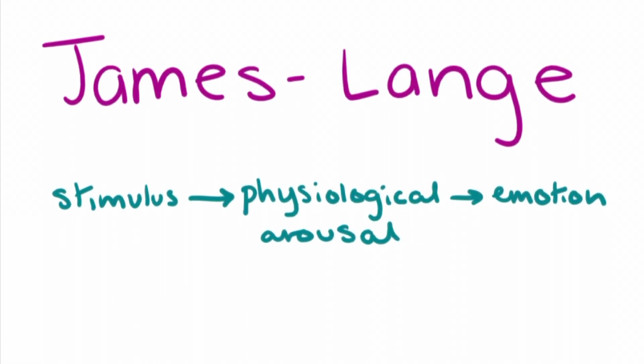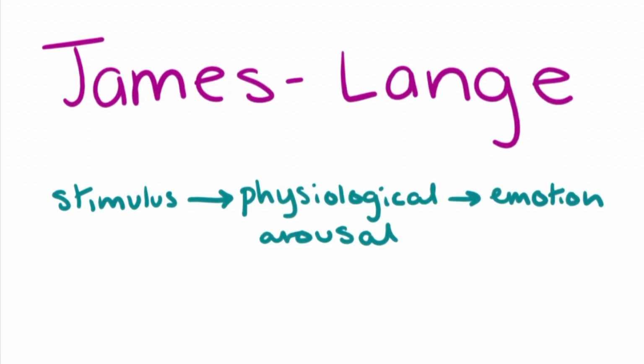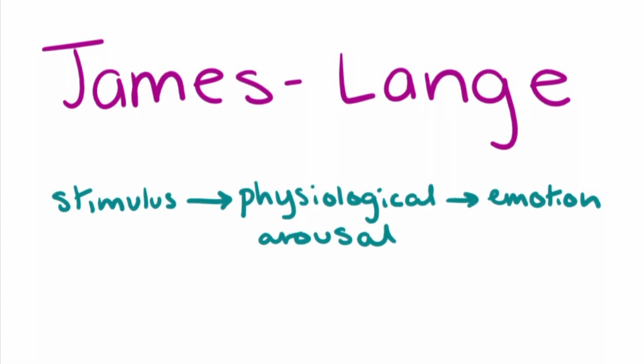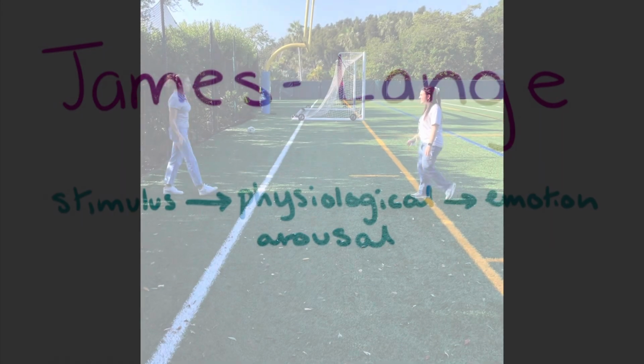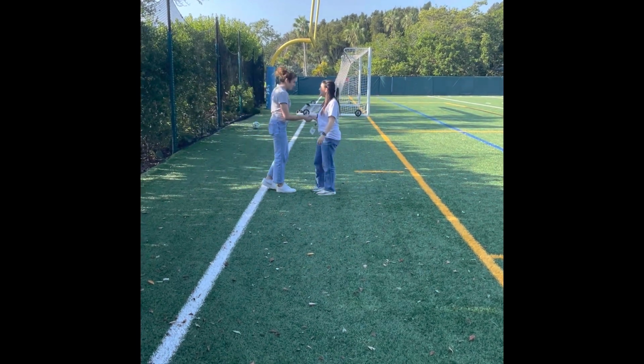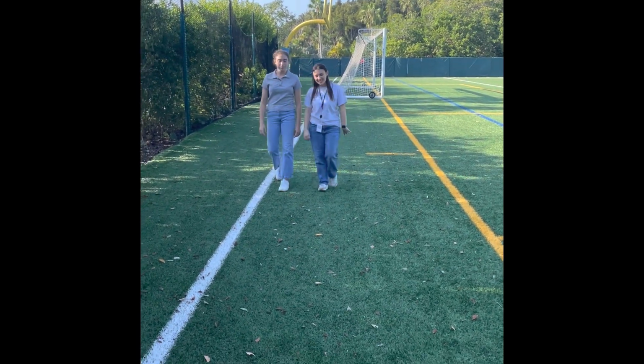Essentially, it goes stimuli, physiological arousal, and then emotion. So, in this example, Ella saw that snake and she observed her heart racing, and then, after that, she felt afraid.